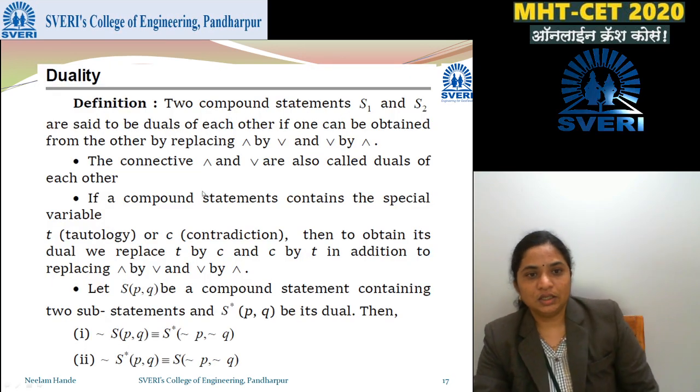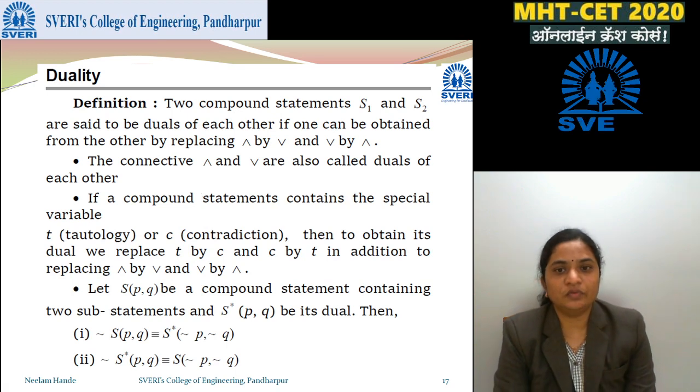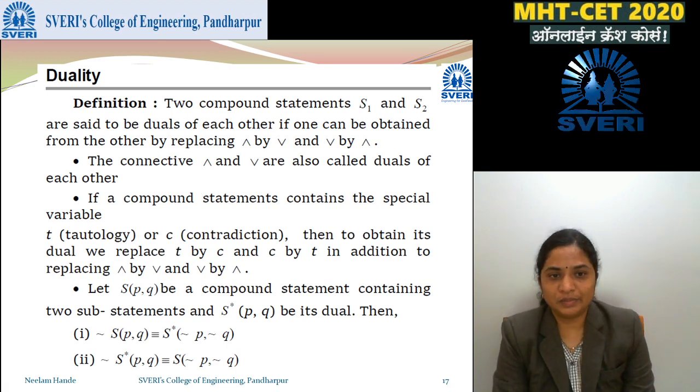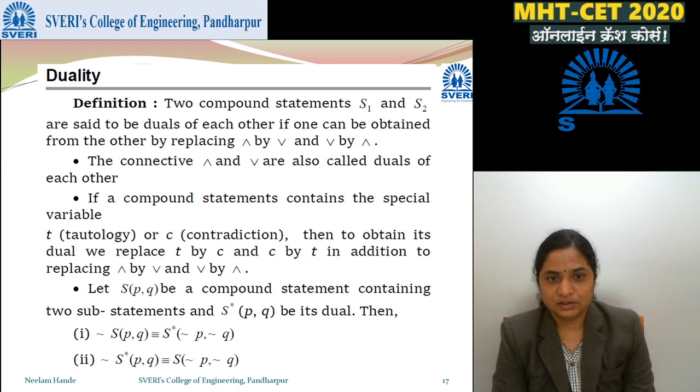The duality definition: two compound statements S1 and S2 are said to be duals of each other if one can be obtained from the other by replacing and by or, and or by and. These connectives and, or are called duals of each other.